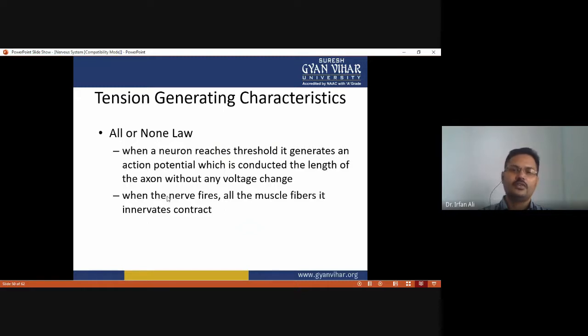So when a neuron reaches threshold, it generates an action potential which is conducted the length of the axon without any voltage change. When the nerve fires, all the muscle fibers it innervates contract. It is not one fiber or two fibers; all fibers have to contract at once. That's why the all-or-none rule is applied here. If the stimulus cannot cross the threshold level, it cannot generate an action potential. That's why it is called the all-or-none rule.